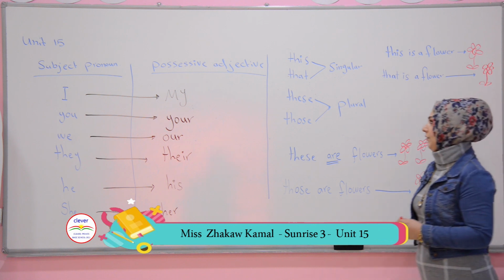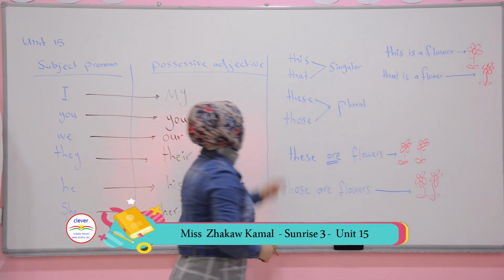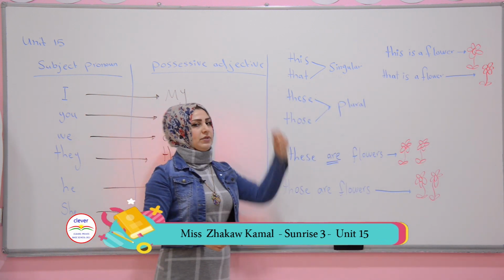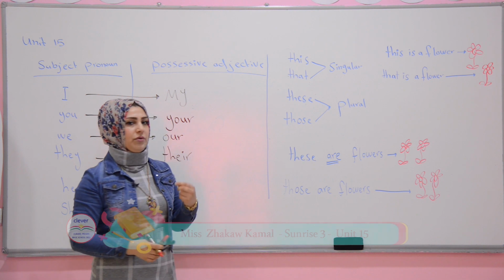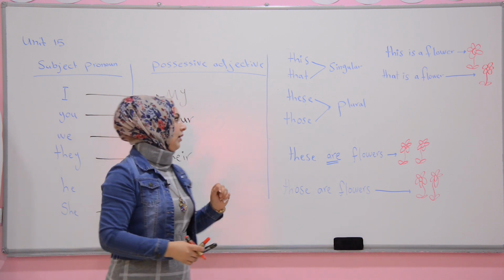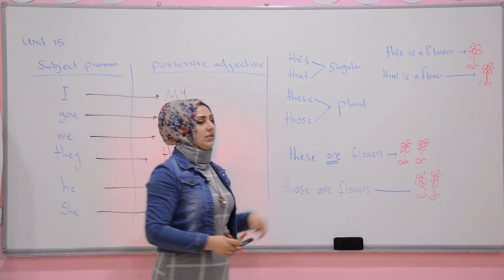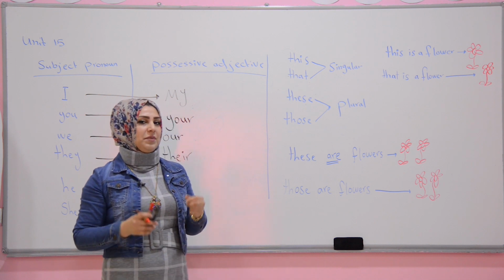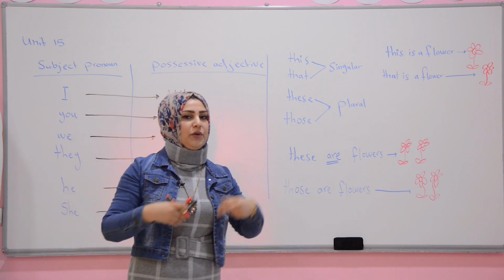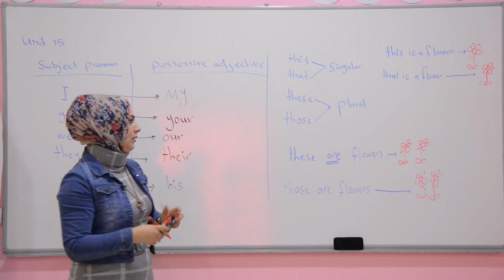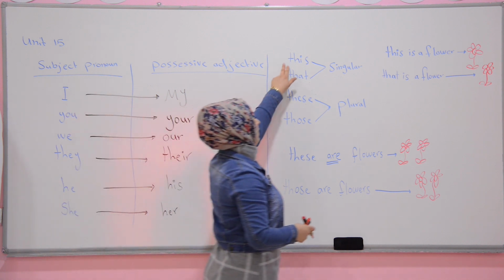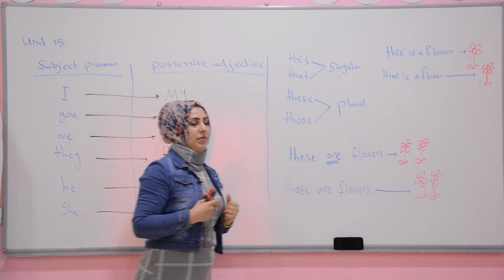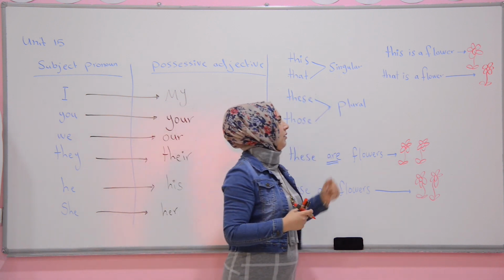That's all we have. Just pay attention. This and that are for singular: we have one person or one thing. These and those are for plural: more than one person or more than one thing. This means something near to us. This is a flower.